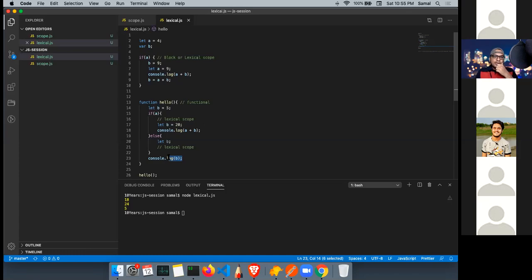I'm already updating B's value to 20, right? This is in a functional scope, so let B is equal to 5, and that value only prints there. Because let is ES6 and there is already a let defined at a lexical scope, its life cycle is limited to here. So B refers to the nearest lexical or functional scope, where the value is defined as 5, and that is what is printed. Is this clear? Yes. Okay, all right.